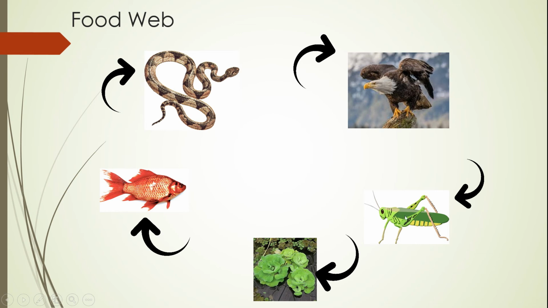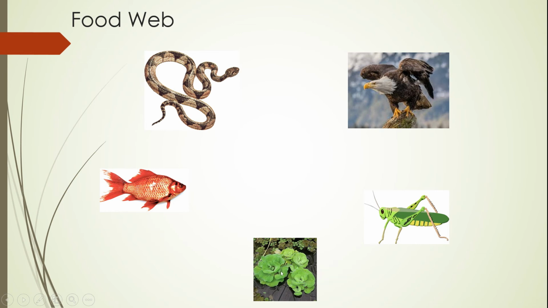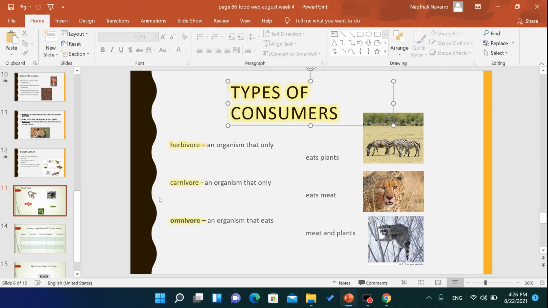We have grasshopper and fish, and this is a plant, a water plant or aquatic plant. This is aquatic plant, and this is a grasshopper. This is a bird or eagle, snake, and this is a fish.